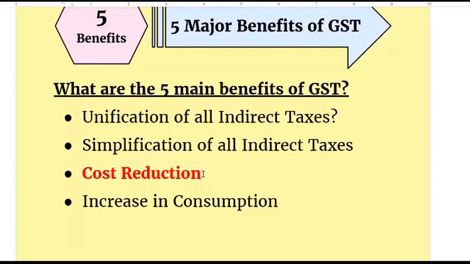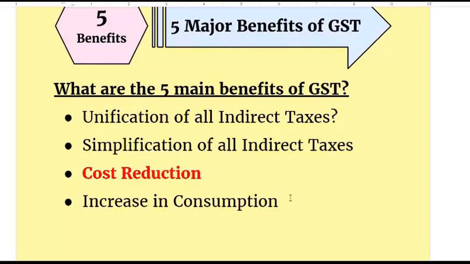But the government will have to see that because of GST, there should not be inflation. The prices of consumer goods should not shoot up drastically. So I think the GST Council will work on this. They will look into every sector, every type of industry, and I hope they will take all appropriate actions on the same. So cost reduction is the third thing.